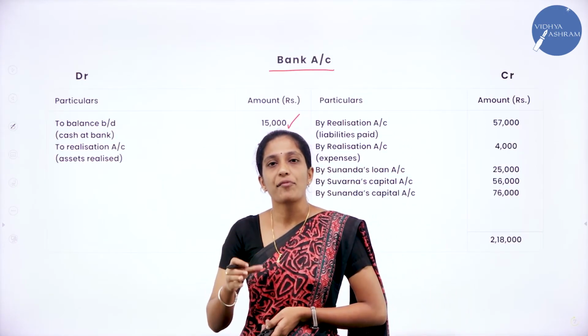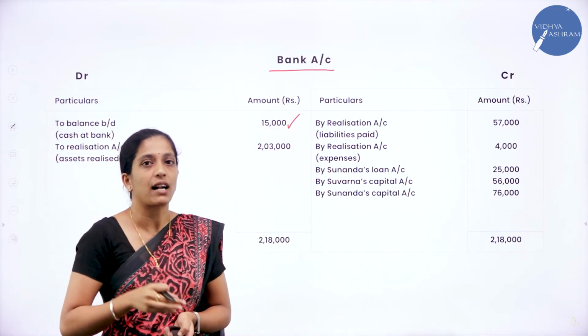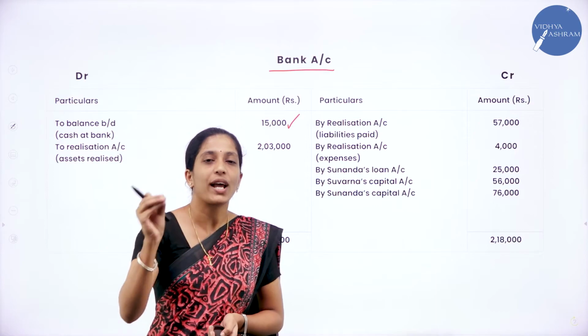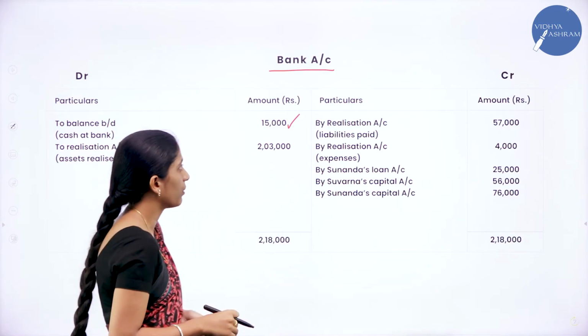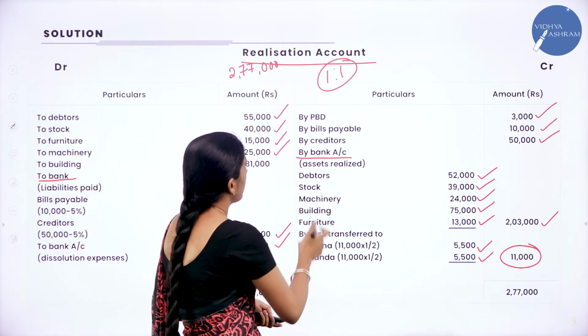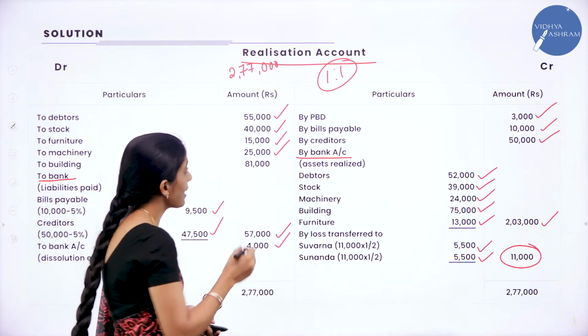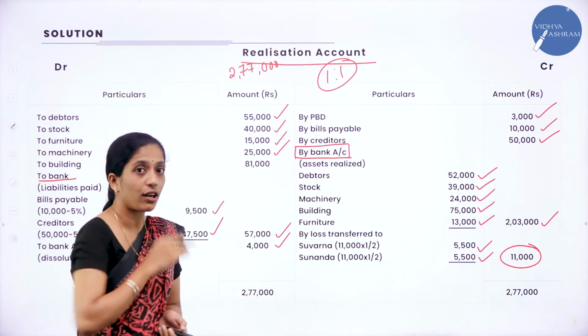After that you have to see your realization account, partners capital account as well as partners loan account and find out where there is bank account, so we have to transfer it in the bank account. Now go through realization account first. Coming to the credit side, where there is bank account, for assets realized we recorded it as by bank account. Now how do you record in your bank account?